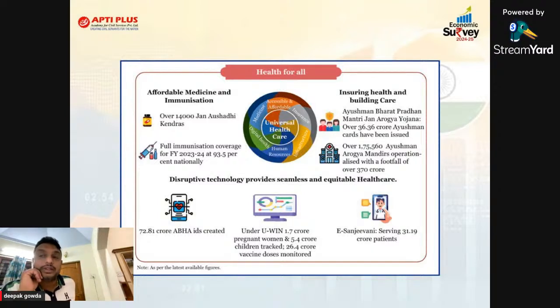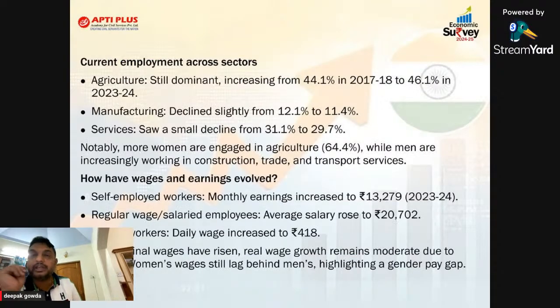Not only that, they mentioned e-Sanjeevani, which means people can access health services through mobile or internet. So that gives the data on how we are achieving universal health care. We'll move to the next slide, sir. In the next slide, after this health for all, there is one more diagram in the economic survey, remember. It shows how the rural economy is increasing, powering the rural economy. It gives one flow chart, you can check it out in the economic survey. Now they are giving data about employment.